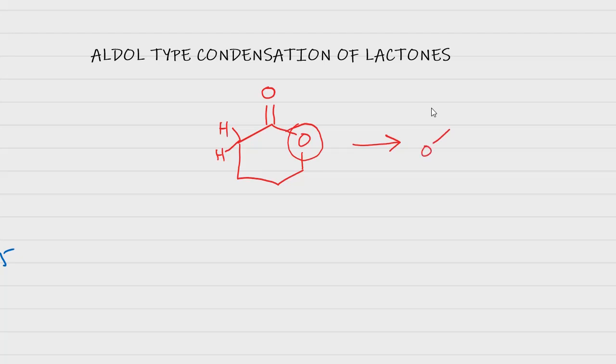Here is the enone type product. Even though it is an ester, it does not undergo Claisen-Ester condensation reaction, but undergoes aldol type condensation reaction in the presence of the base, OH minus.